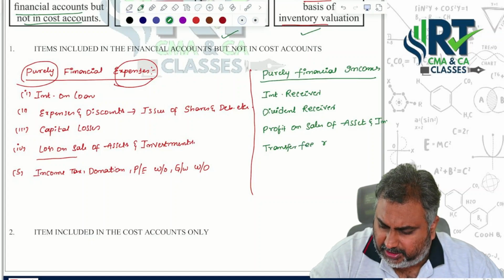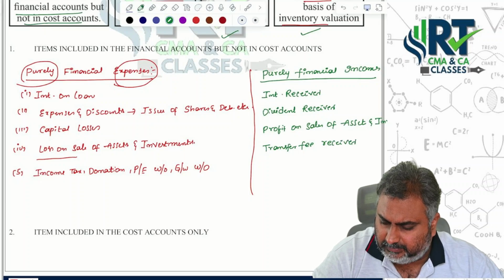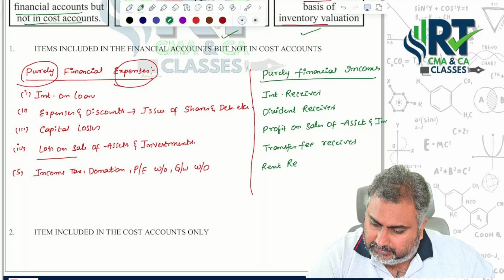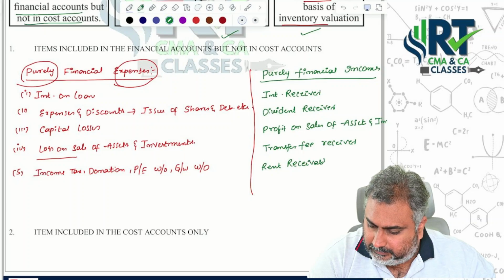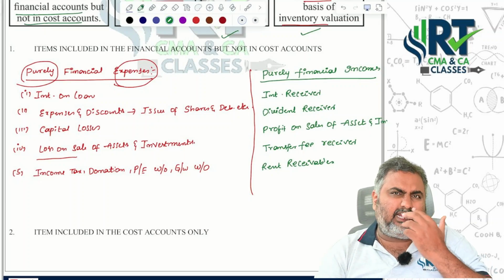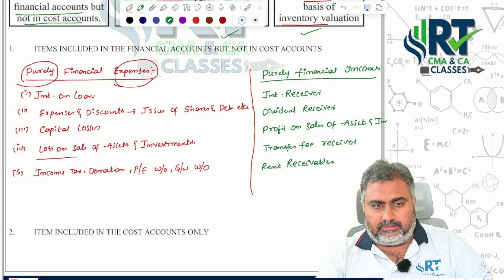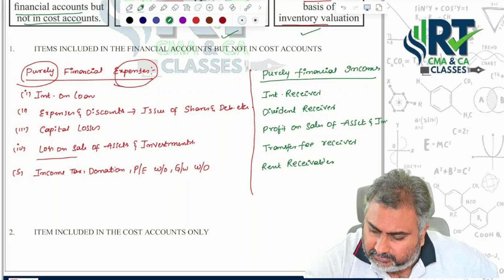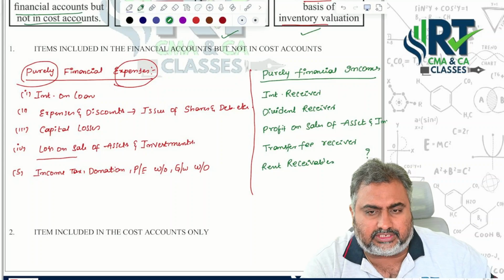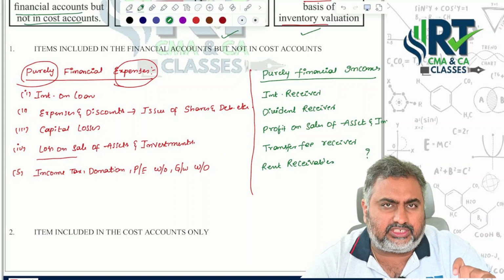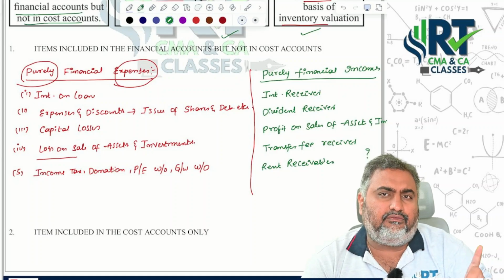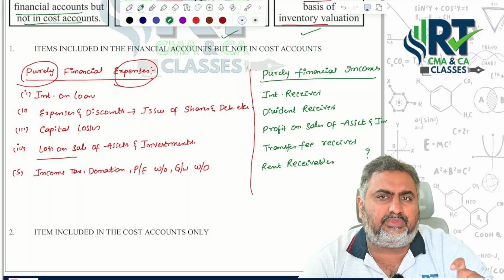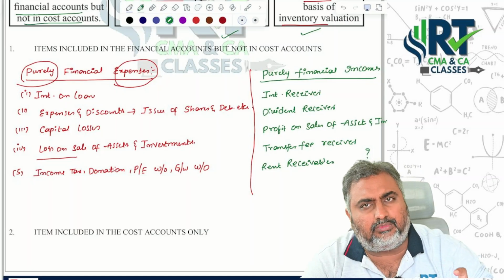Next, transfer fee, if you received anything, and rent receivables. These kinds of incomes are recorded only where? In finance. Where are they not recorded? From the costing point of view. If you don't record these items in the costing books, what will happen? Your costing profit shows less than your financial profit. So this is the first reason why you get differences between financial books and costing books.